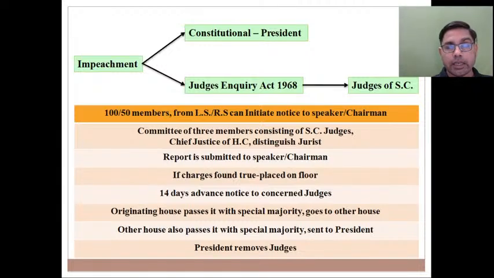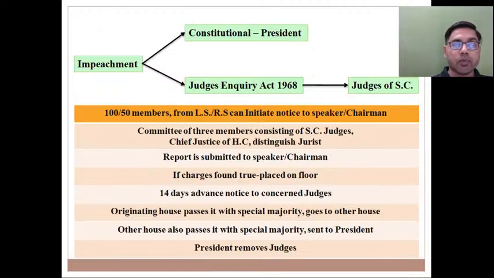And what is a special majority in this case? We have already discussed: two-thirds of members present and voting, and by a majority of total strength of house. So with this majority, if originating house passes it, then it goes to other house, second house, and second house also, if it passes it with a special majority, then it goes to President. And if President issues such order, then concerned judge is removed from the Supreme Court.